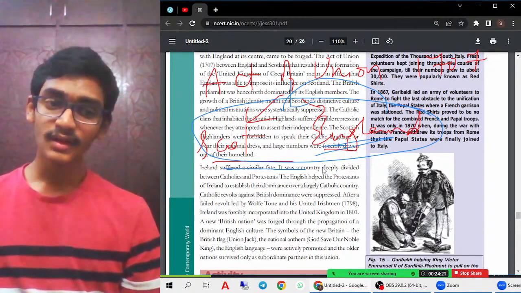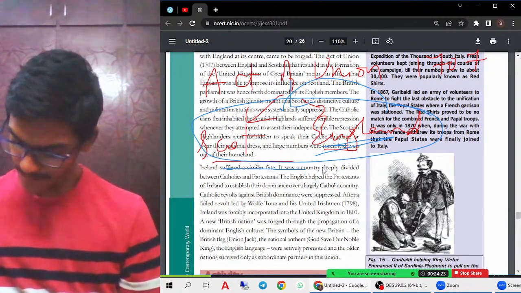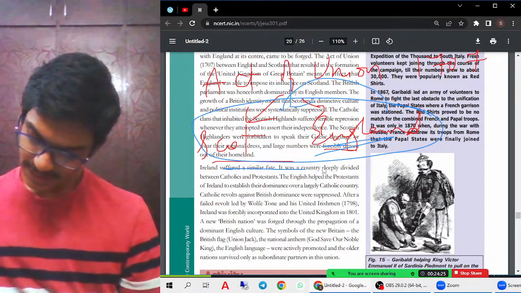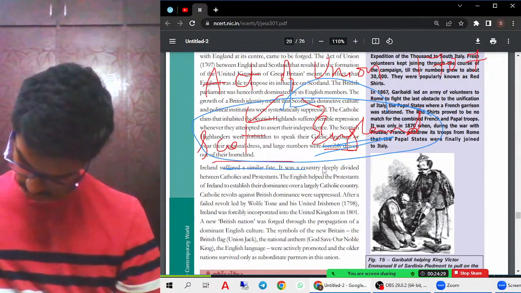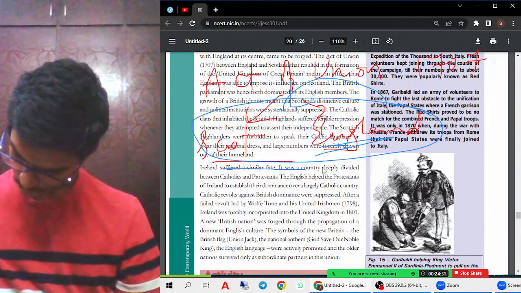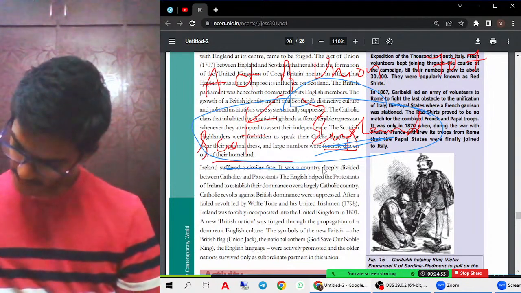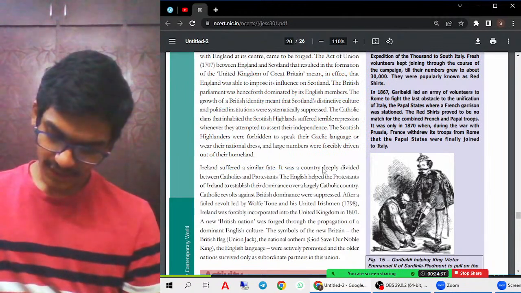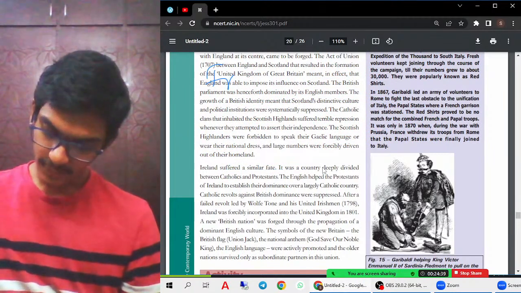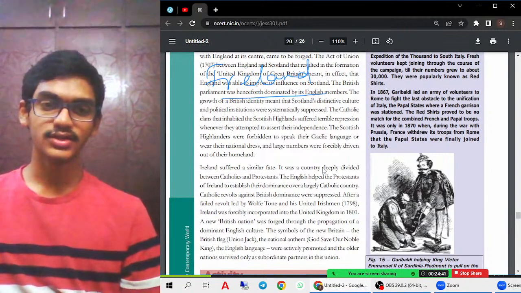In a similar way, in Ireland the condition was totally different. Ireland was also separate before the unification of the United Kingdom.